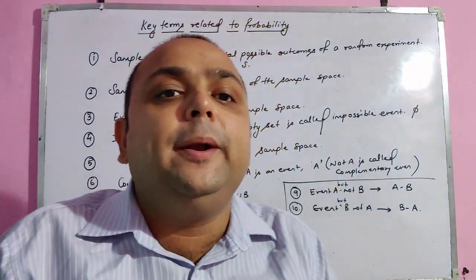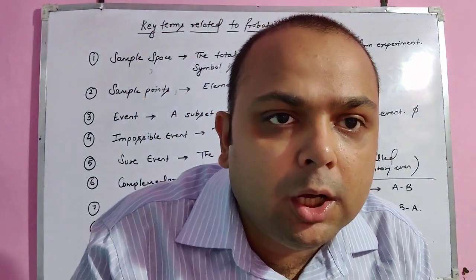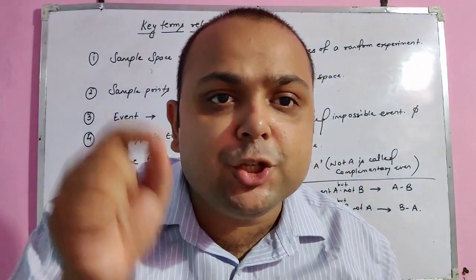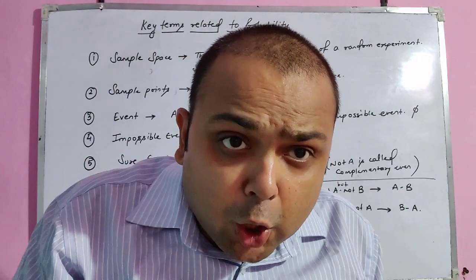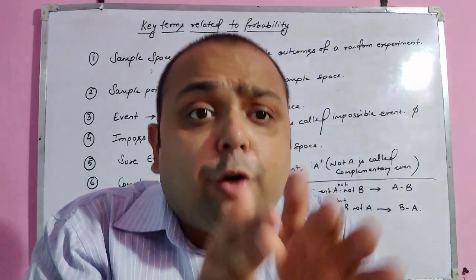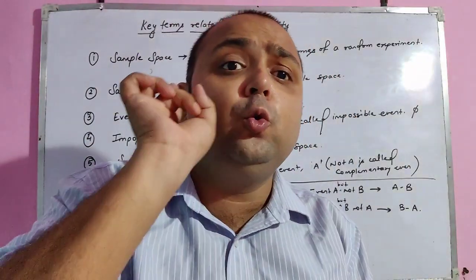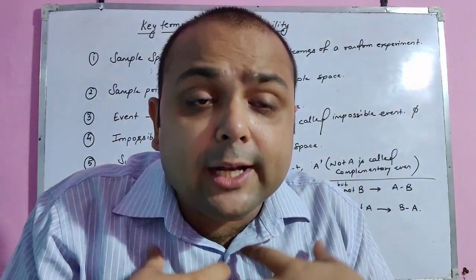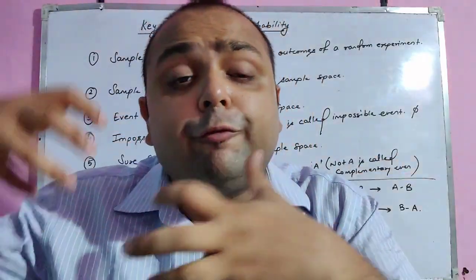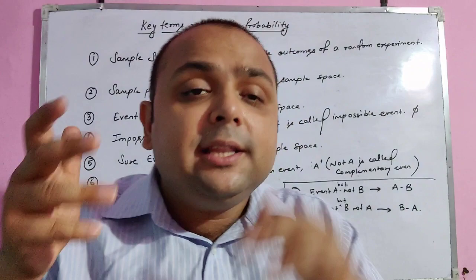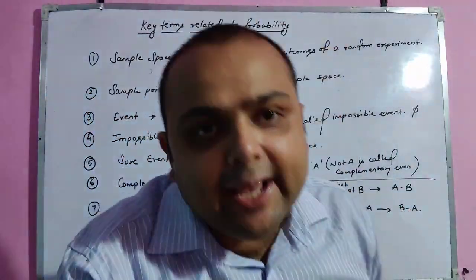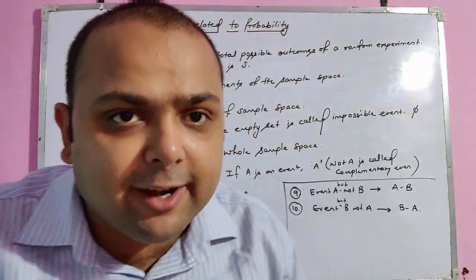For example, if the probability of A is 0.2, the probability of A complement is 0.8, because the sum of the probabilities of a random experiment should be equal to 1. So if I know that the chance of winning the game is 7 by 11, then the chance of losing it is 4 by 11. This is called complementary event.